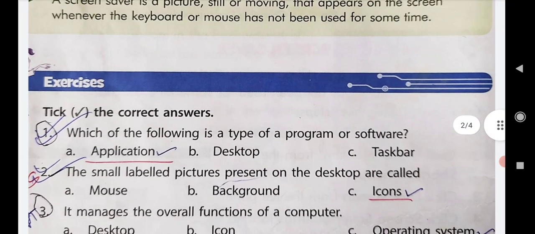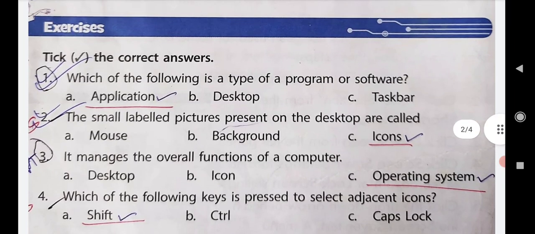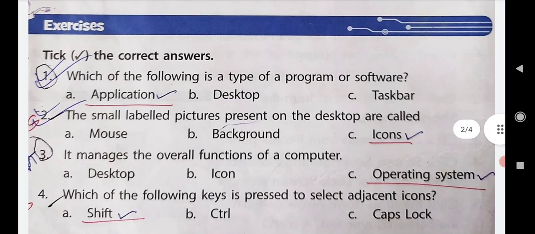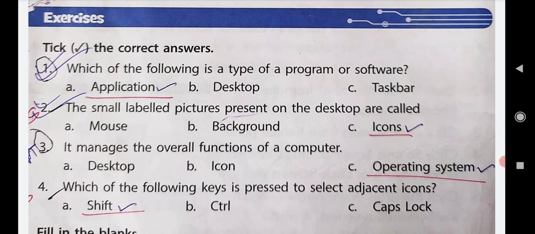Now we will start the exercises. Here in exercise A, tick the correct answer. In this we have to do 4 questions. First one: which of the following is a type of program or software? Options are application, desktop and taskbar. Can you guess the correct answer? Yes, it is application. Application is a type of program or software.